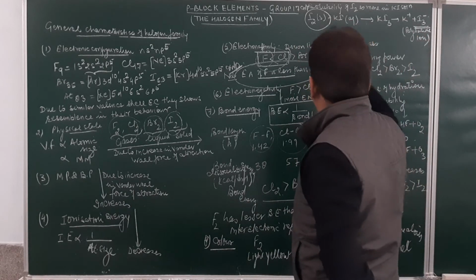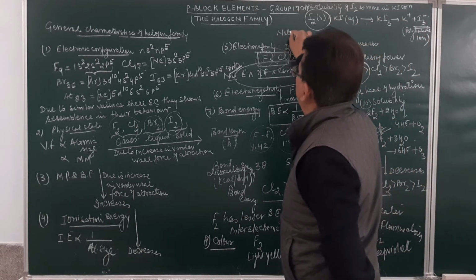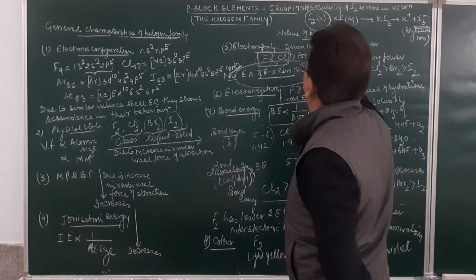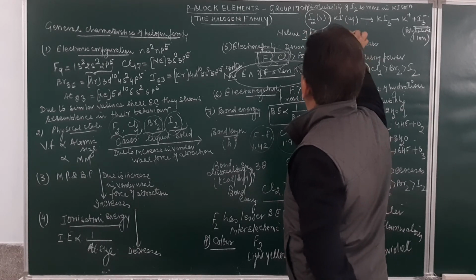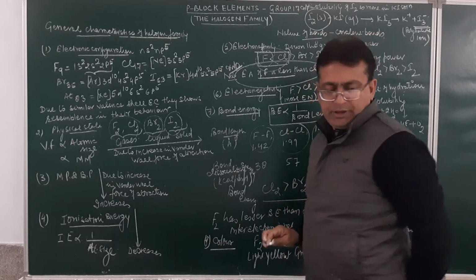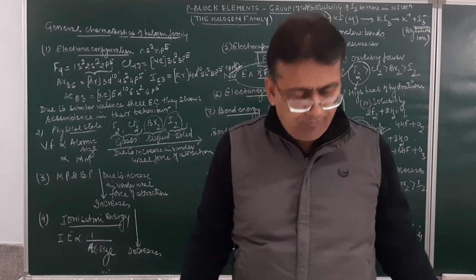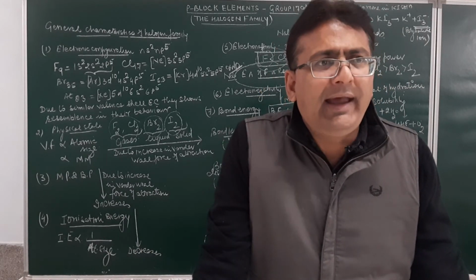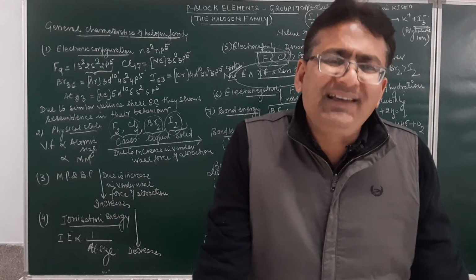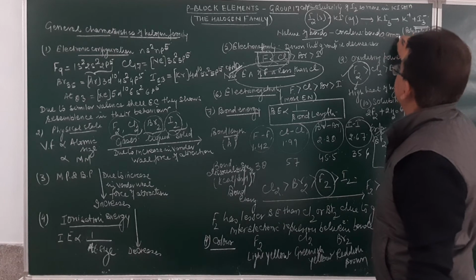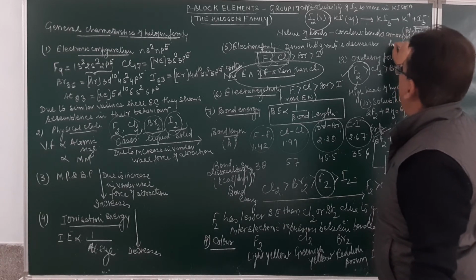Then the last property is the nature of bond. We all know they normally form covalent bonds, because they have 7 electrons in the valence shell. They may share 1 electron and form covalent bonds amongst themselves.